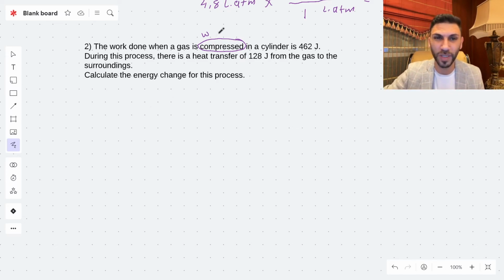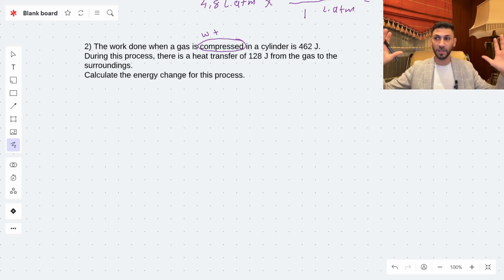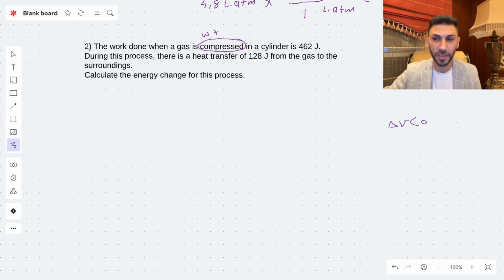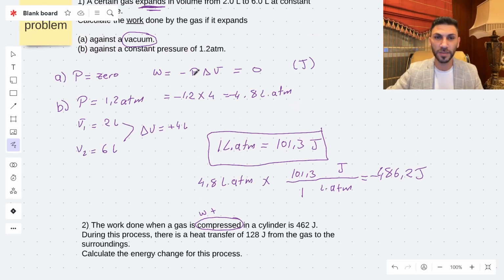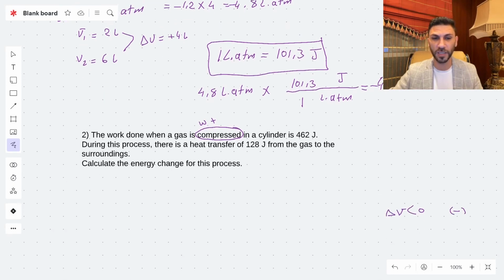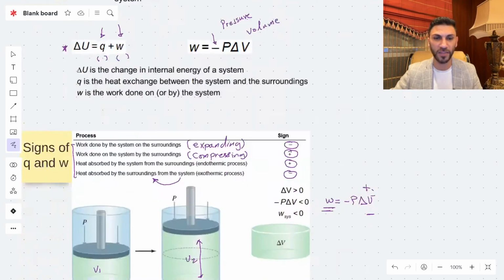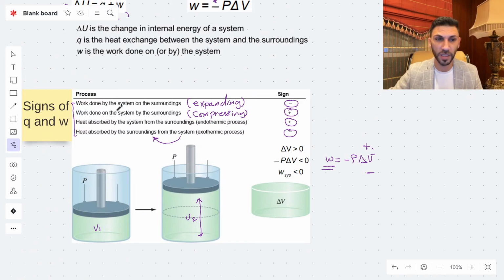So it's going to have a positive sign, because compressed means V1 was big, V2 was smaller, so delta V has a negative sign. Negative multiplied by negative is going to be a positive sign. And it makes sense when we look at this table. When work is done on the system by the surrounding, it's going to have a positive sign.